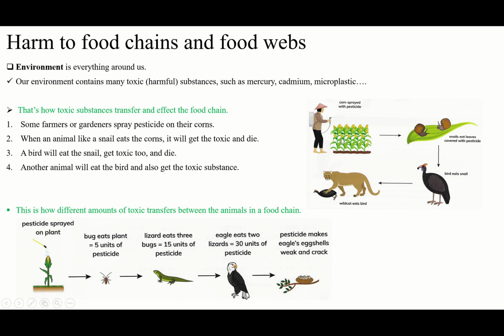For transferring toxic in the food chain, again, the first one must be the producer, because they will get it from the producer, in this example. And this is how different amounts of toxic transfer between the animals. According to how many animals they eat, they will get that much amount of units of pesticide or units of toxic. I hope you understand everything, and inshallah you have understood this. Best wishes.